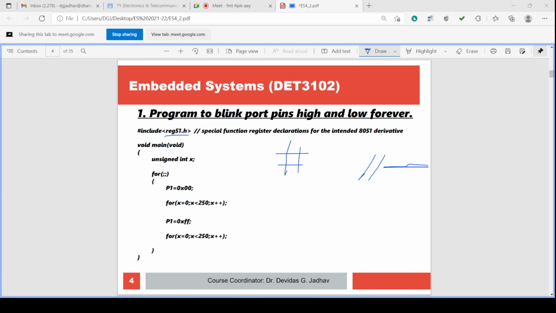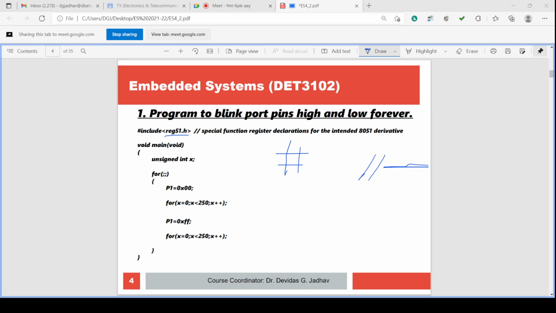Main function is the function which is the total program, original program or basic program, you can say, in the C language. Okay, main program. Main is the function.